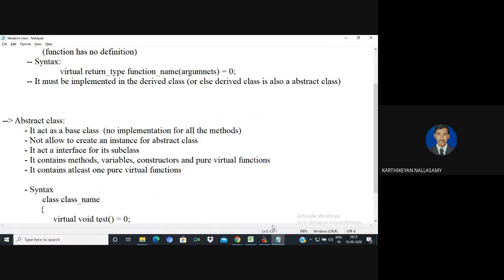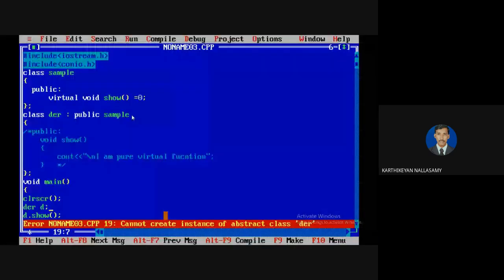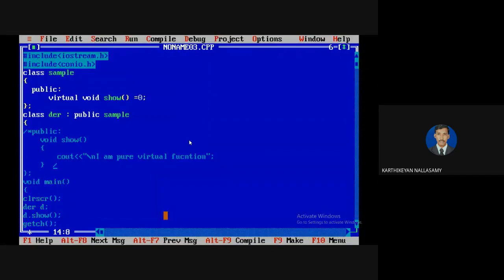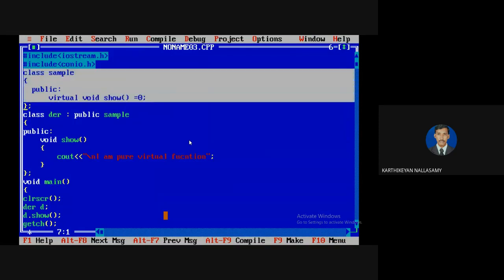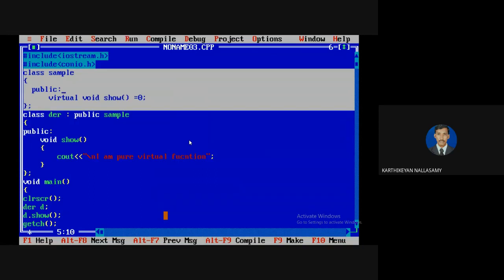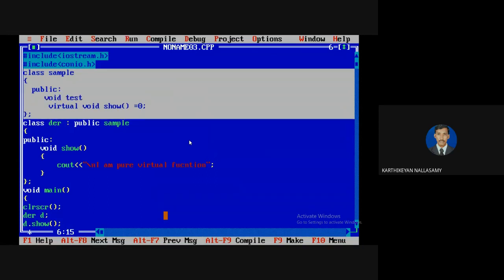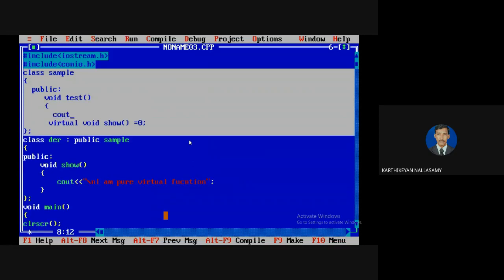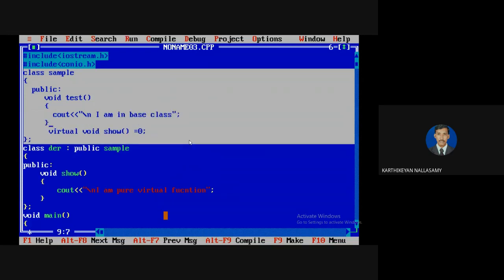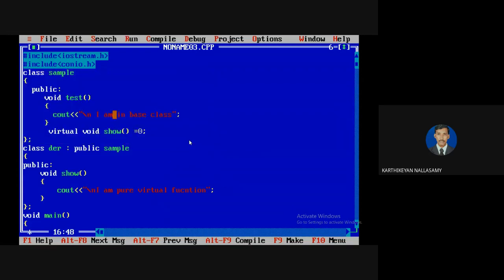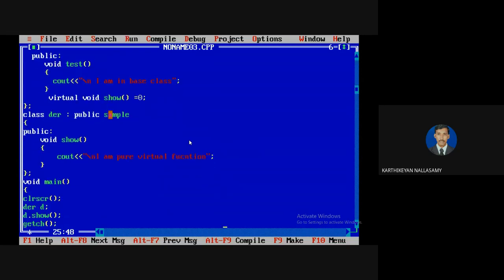Okay, let us go over the implementation part once again. I'm just going to remove this. We know that we have a pure virtual function in this sample class definition, so this class will act as an abstract class. Even some other methods will also be allowed. So I'm in the base class. But if you are saying the class is an abstract class, it must have at least one pure virtual function. Otherwise, we cannot say that it is an abstract class.